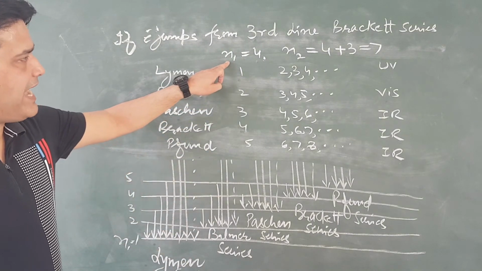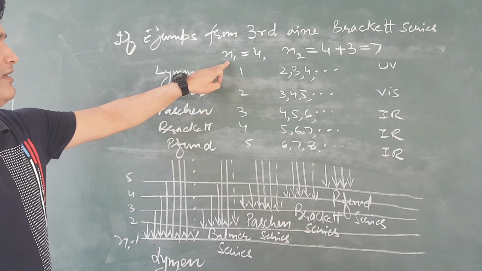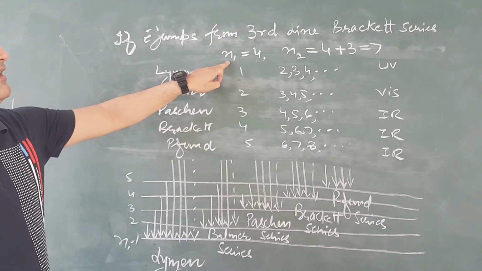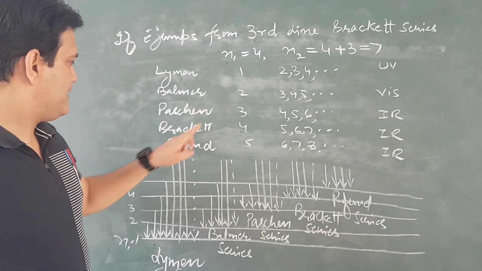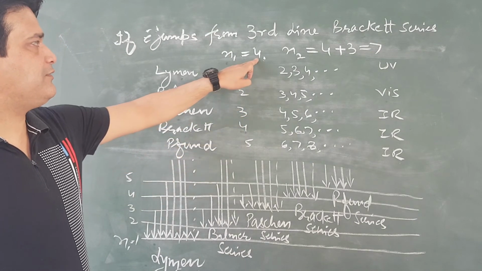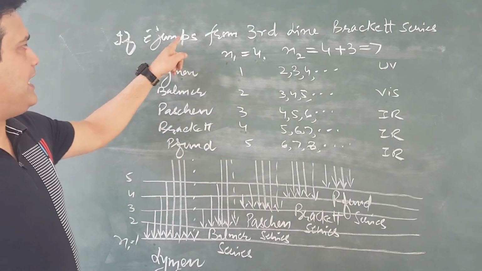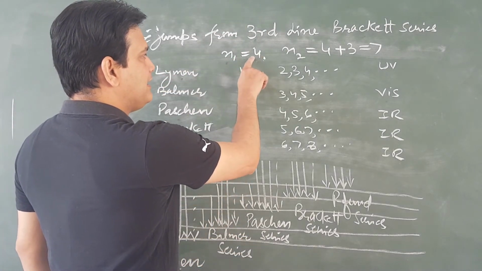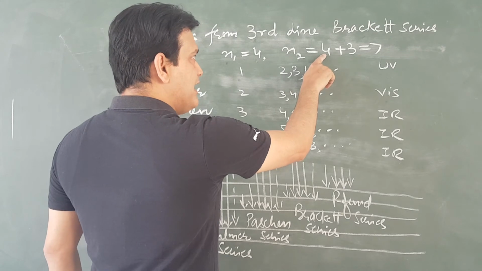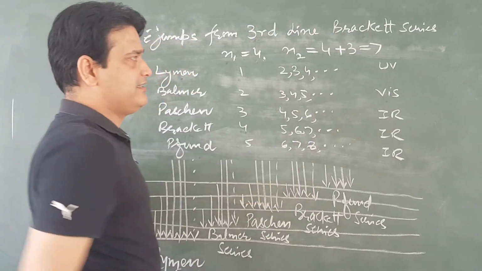The calculation of n1 is very simple. It can be had just from the name of the series. Brackett series, n1 is 4. And the electron jumps from the third line. It means this 4 is taken and the number of lines is added.